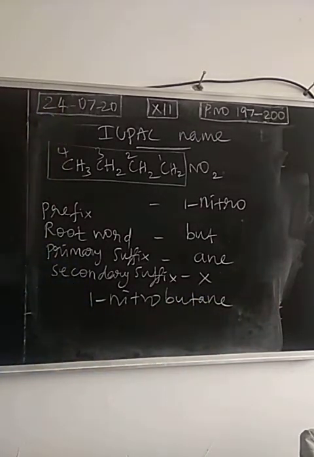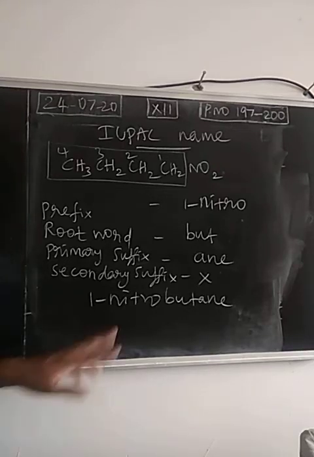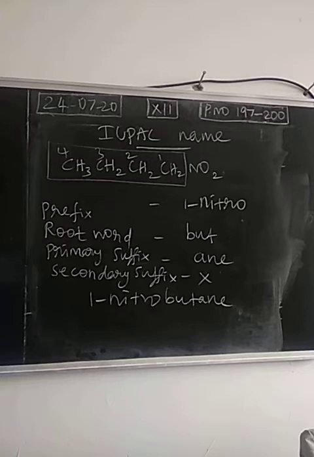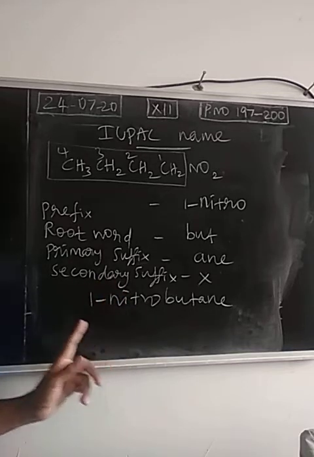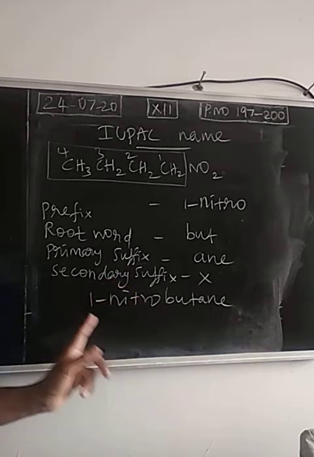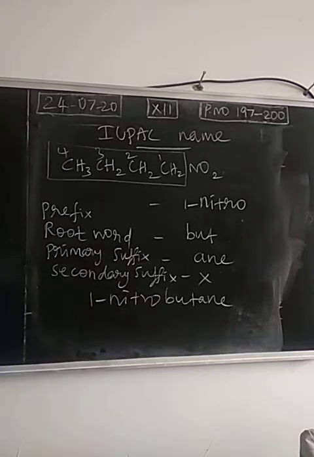So what is the general name? Nitroalkane. So based on the number of carbon atoms, it may be nitromethane, nitroethane, nitropropane, nitrobutane. Like that. So the general name is nitroalkane. For carbon atoms more than 2, you have to mention the position of the nitro group. Okay. If the number of carbon atoms is more than 2, straight chain as well as branched chain is possible. So always indicate the position of the functional group, the nitro group.